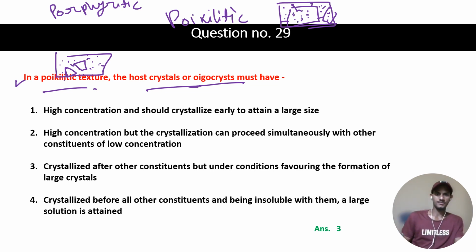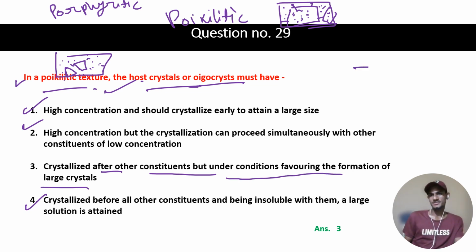So how are they formed? Although you can read all of these three options, I am going with the correct one. It is formed due to crystallization after other constituents, but under conditions favoring the formation of large crystals. You have a magma chamber where all the small crystals are formed.